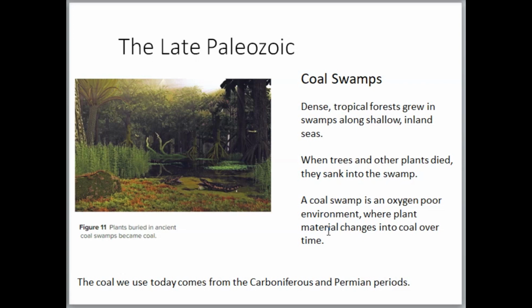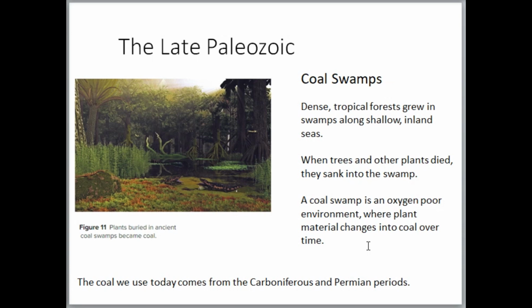Continuing with the Late Paleozoic, we had these things called coal swamps. Okay, now because the earth was warm, you had lots of tropical forests and swamps. And when these trees died, they'd fall over and sink into the swamp. And because it was oxygen poor, over time, these trees and plants turned into coal.